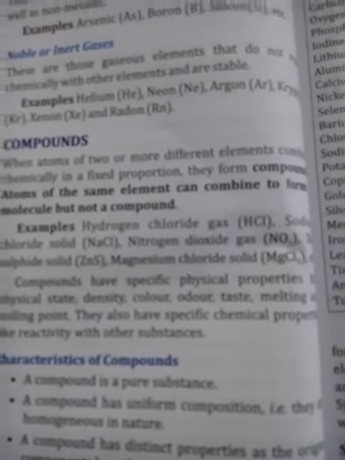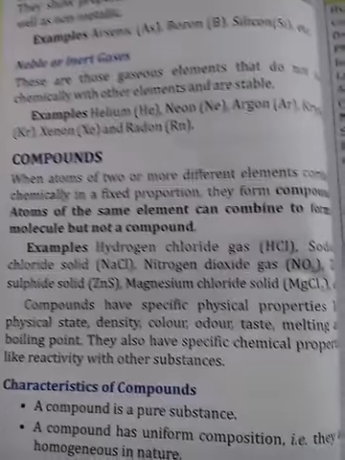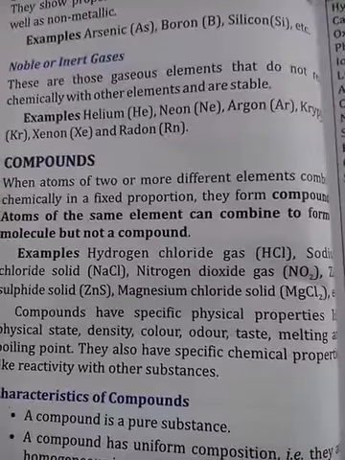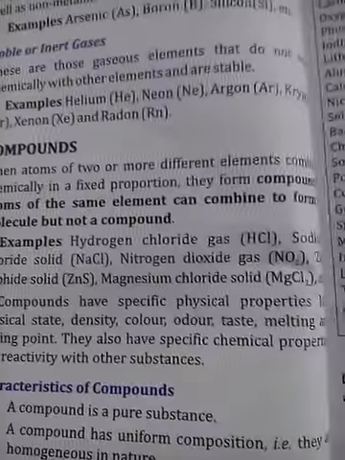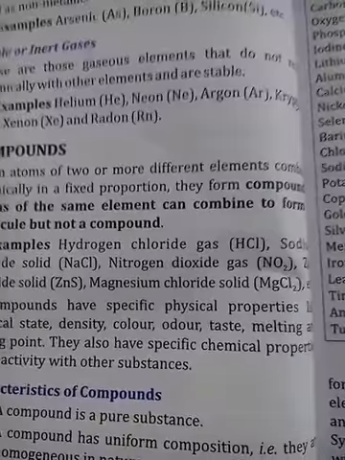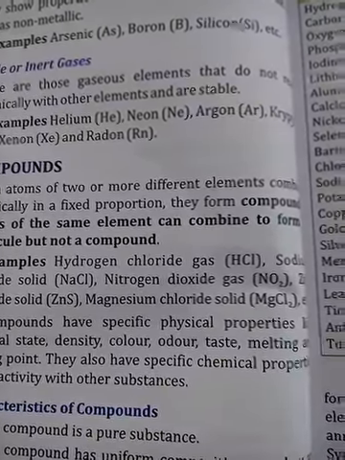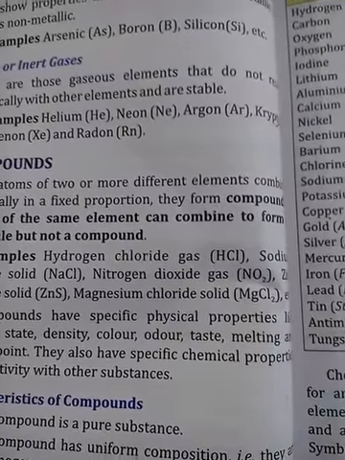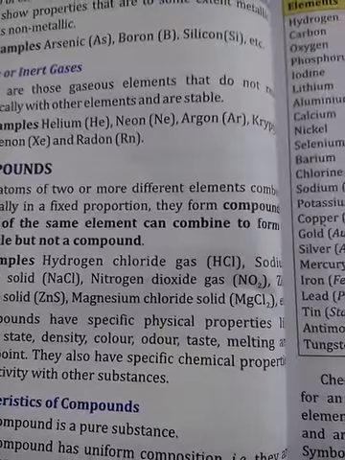So next, compounds have specific physical properties. Every compound has some specific properties. For example, consider water. Water boils at 100 degrees centigrade. Its melting point is 0 degrees centigrade, right? Its freezing point is 0 degrees centigrade. So these are all physical properties, right?